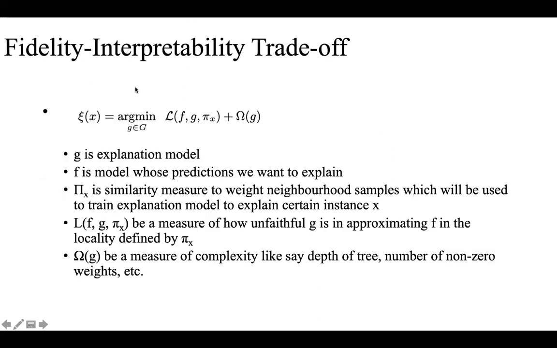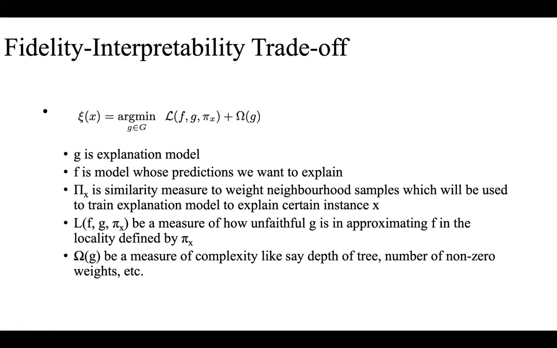Then another important step in the algorithm is the fidelity-interpretability trade-off. In order to have the explanation interpretable, we cannot have lots of features in the explanation. And if the number of features is less, then the explanation model can be less faithful. So in order to be faithful, we should incorporate as many features as possible, but in order to be interpretable, the number of features should be less.